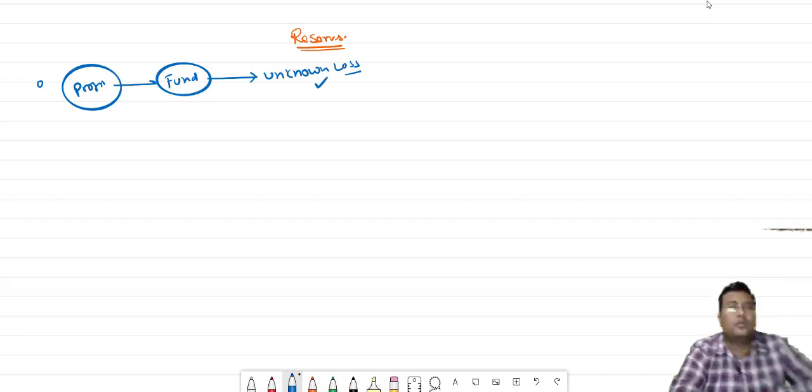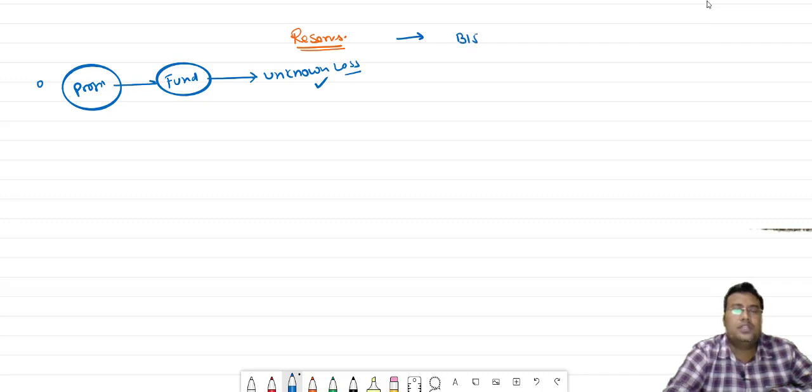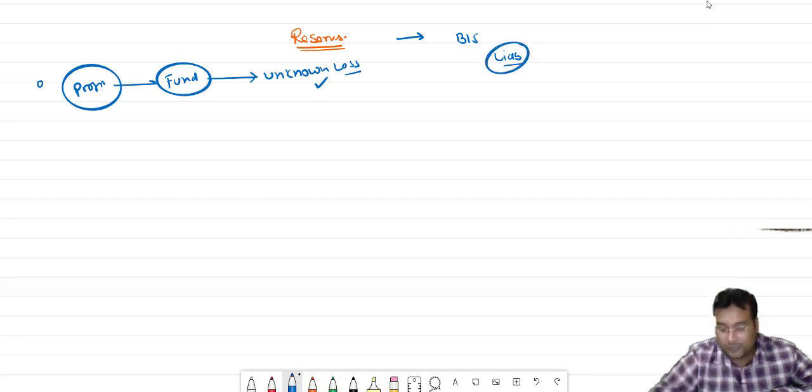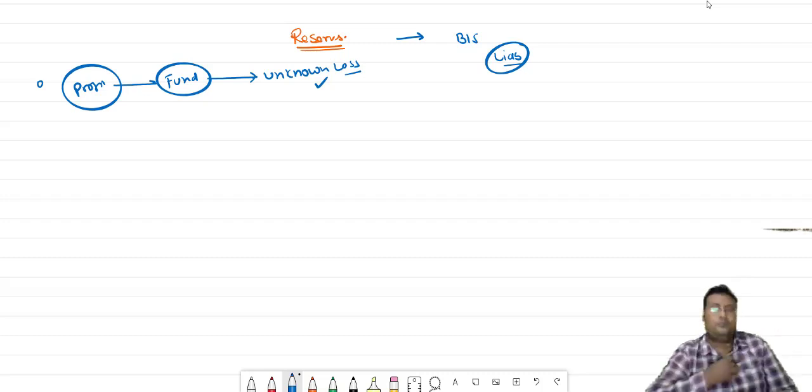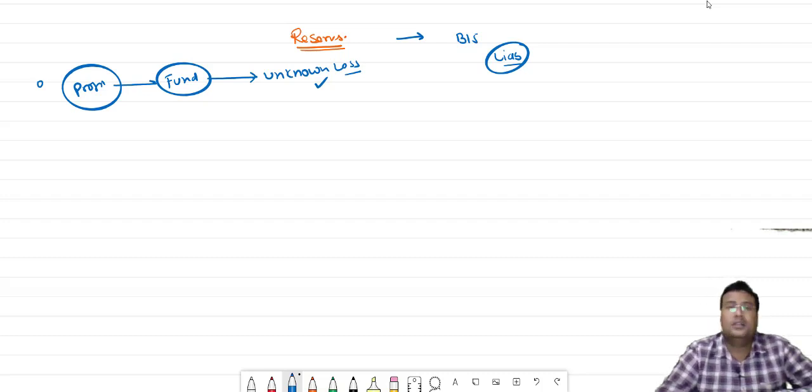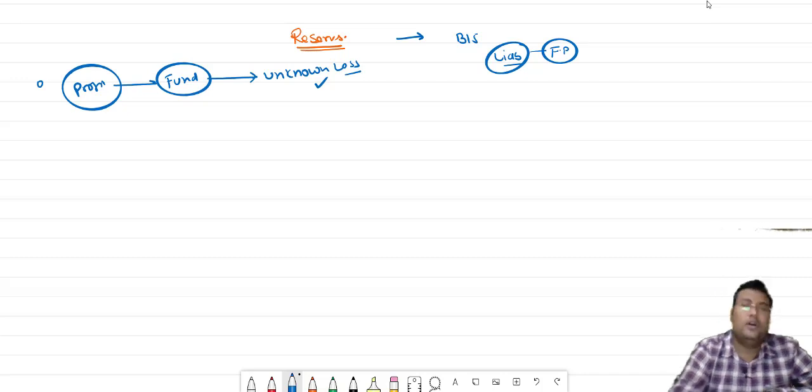Now, reserves will be shown on the liability side of the balance sheet. Why the liability side? The reason is very simple, because reserves are the future payment against any unknown liability or any unknown loss, and all future payments are known as liability. That's why reserve will be categorized under liabilities.